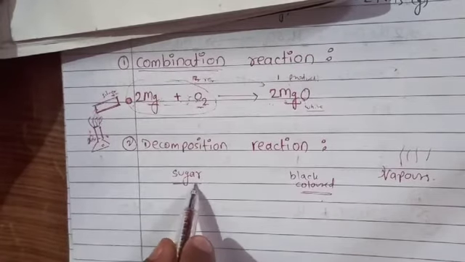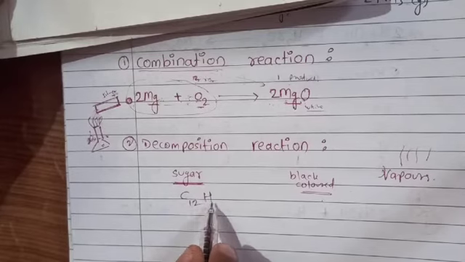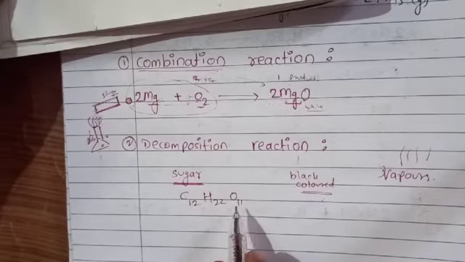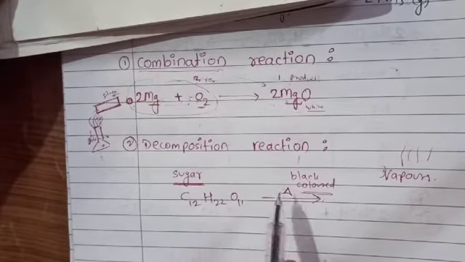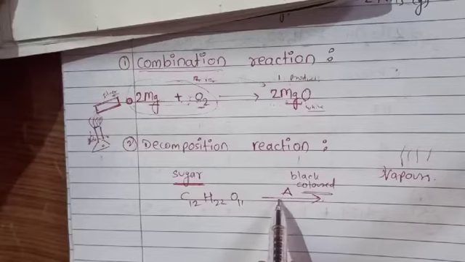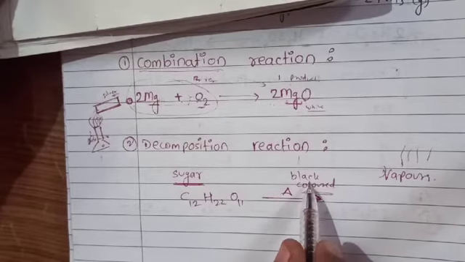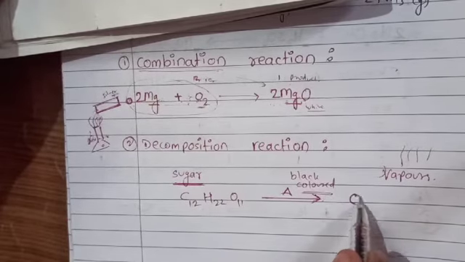So what is the chemical formula for sugar? That is C12H22O11. This is the chemical formula for sugar. And when you give heat, the triangle for heat is written above the arrow. And what is the black colored material? That is carbon.